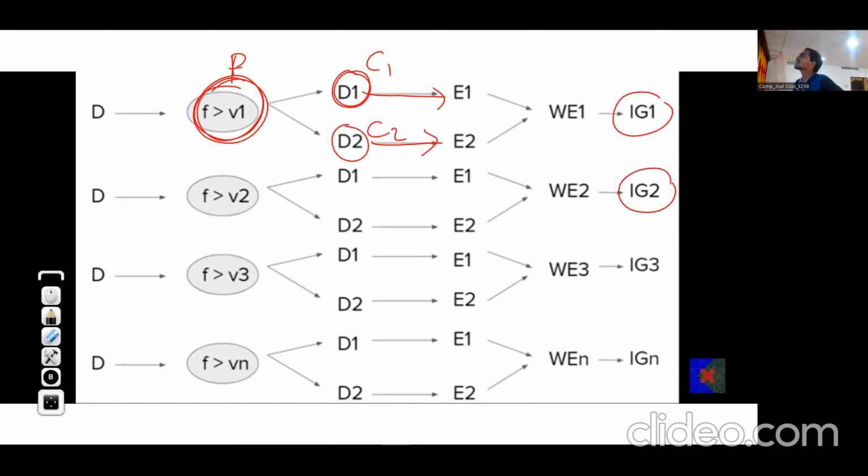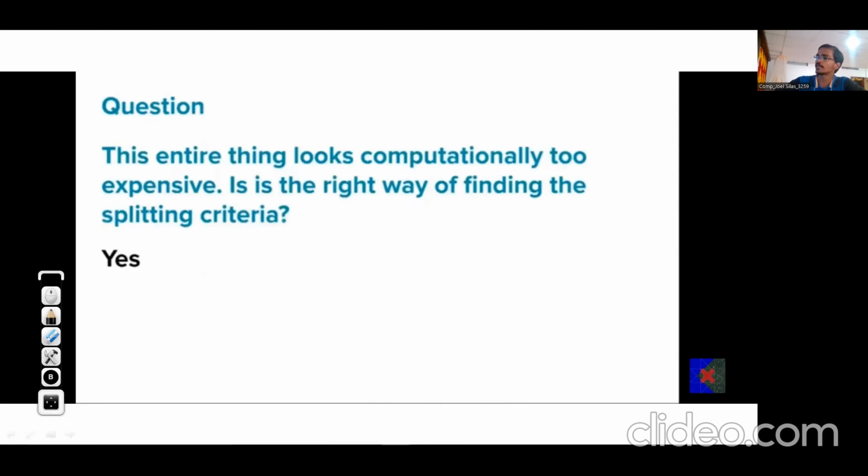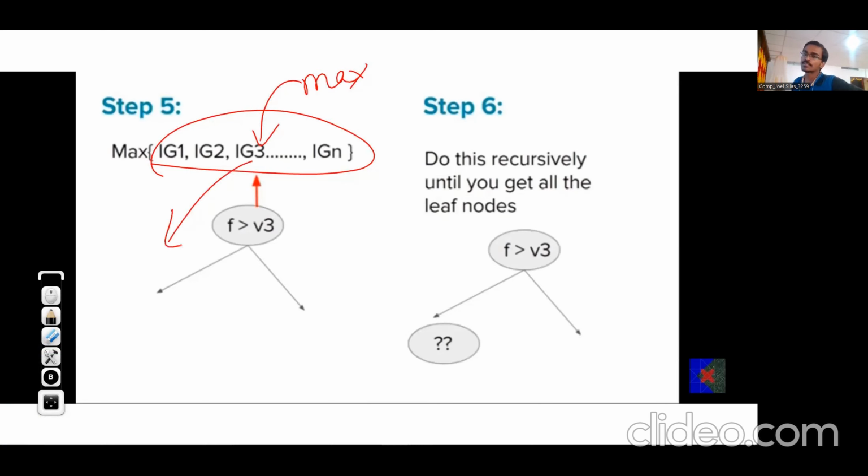Similarly, we find entropy change if we consider splitting with respect to the second value of the user rating column. Similarly, information gain 3 and so on up to information gain n, where n is the length of user rating column. That means number of values in user rating column. And then, as you know, we find out the maximum gain, max of all these gains. So for whichever gain is max, suppose IG3 is the max, then IG3 is for the split in which we considered, suppose, V3, then we'll consider splitting as per V3.